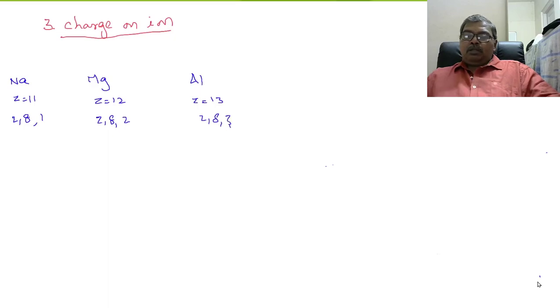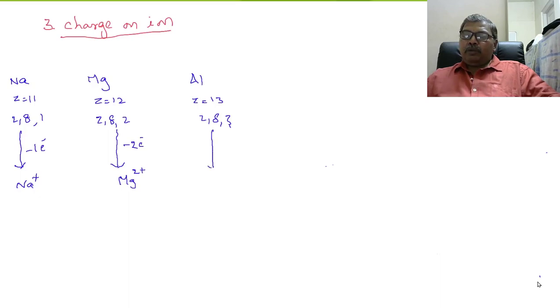Only one electron is present in the outermost orbit of sodium, so by losing one electron, sodium can form Na plus. Similarly, in magnesium, two electrons are present in the outermost orbit, so after losing two electrons, it gets stability and forms the cation Mg2 plus.